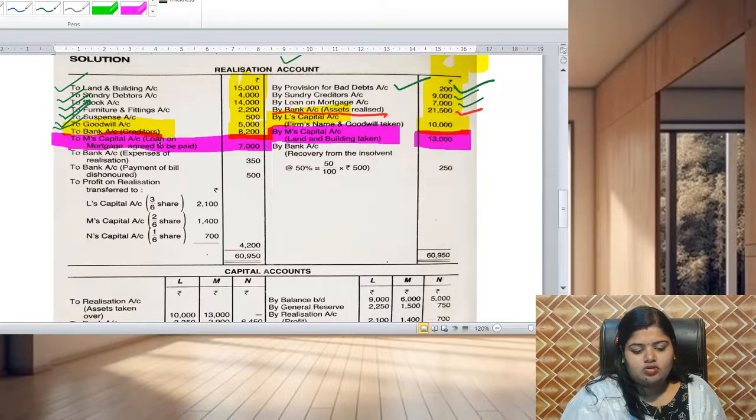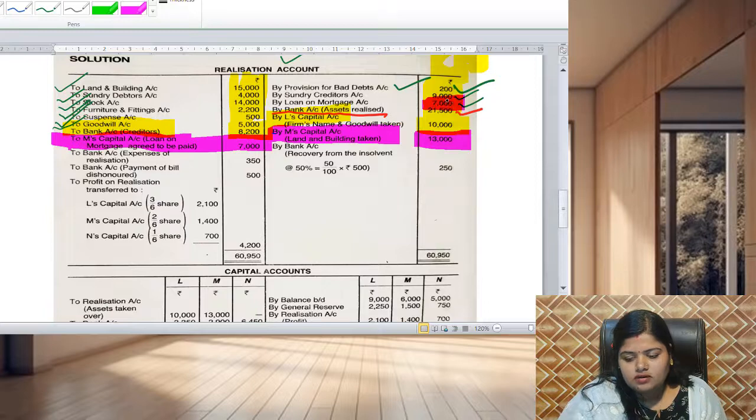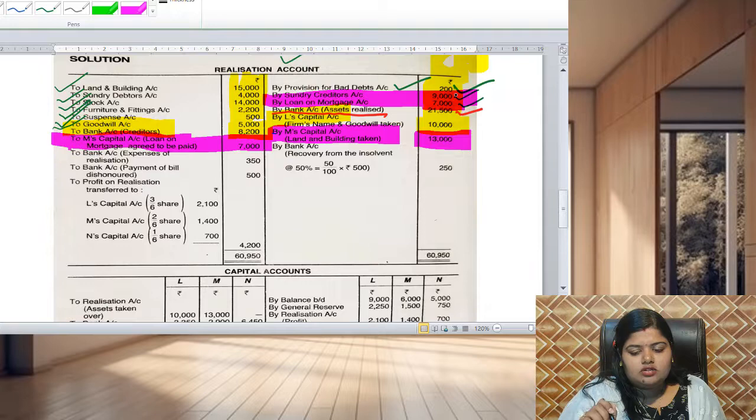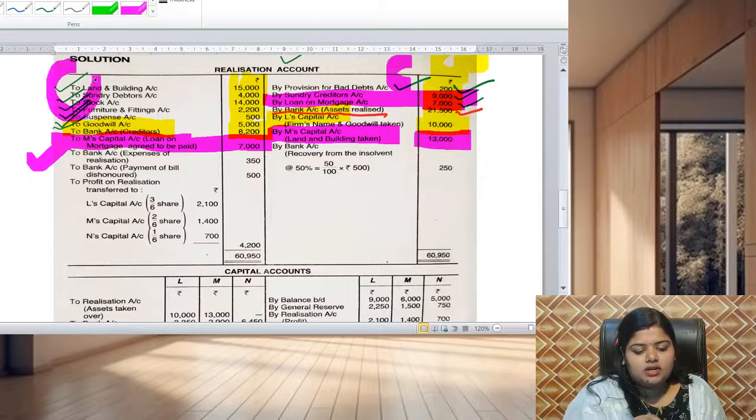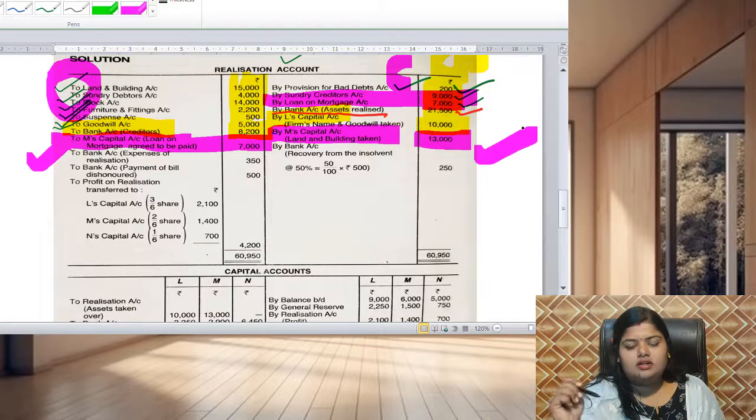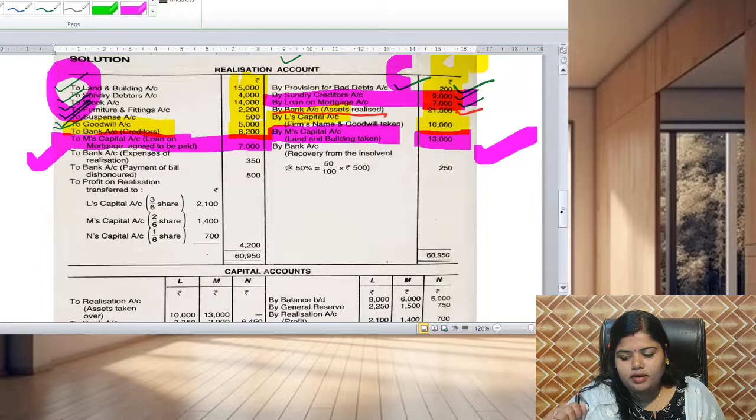So it is to M account. Here you can see there is loan on mortgage 7,000. Liability is transferred on the credit side, but it is paid on the debit side. Asset is transferred on the debit side, but it is paid on the credit side. This is the common formula you can apply.